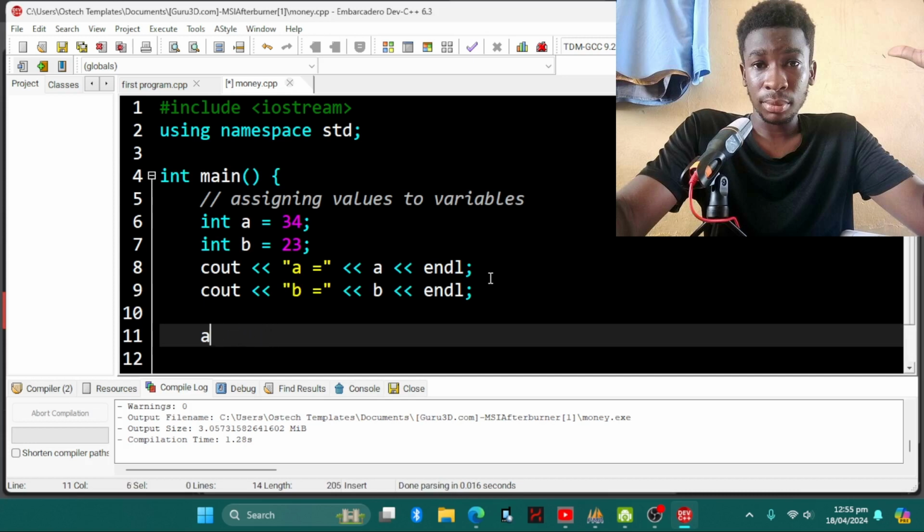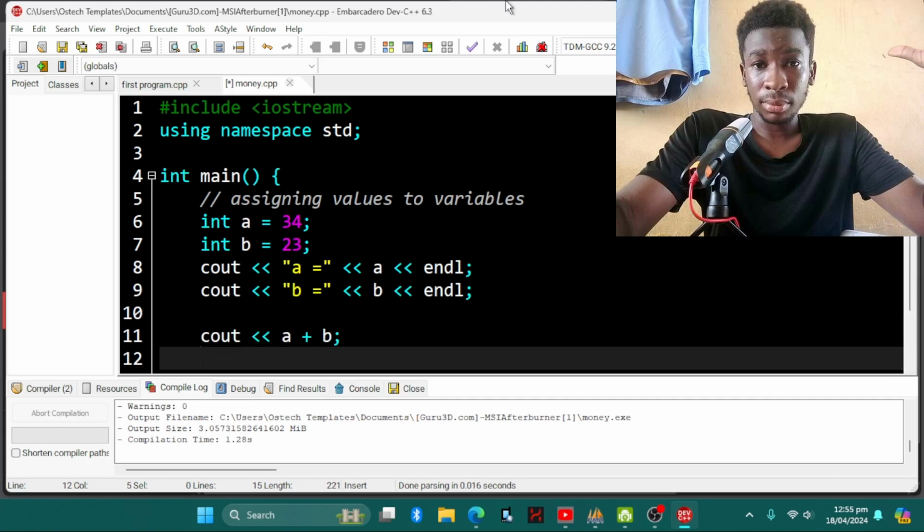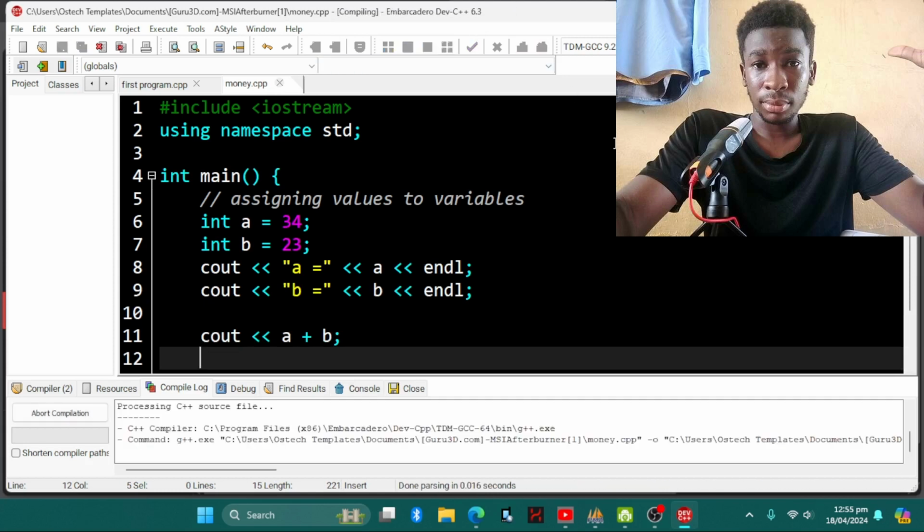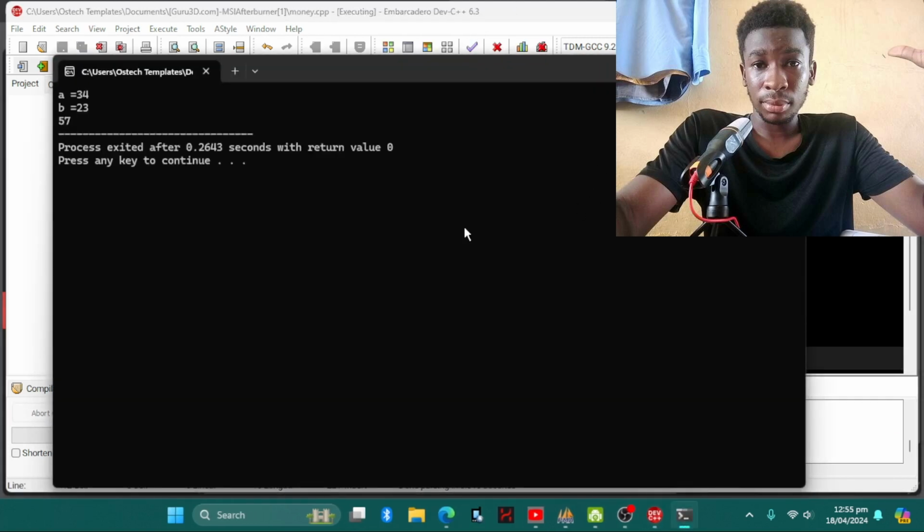So cout, we are going to do cout a plus b, okay? And then we terminate it. Remember to always terminate it. And then now we can compile and run again. And see, this is it: 34 plus 23 is 57. So you can do a lot of mathematical operations and everything with C++.